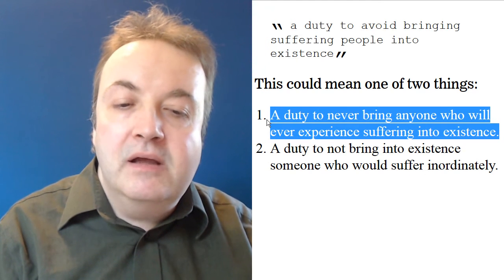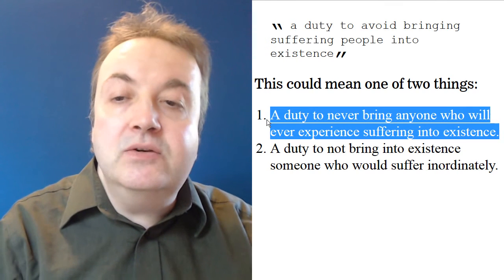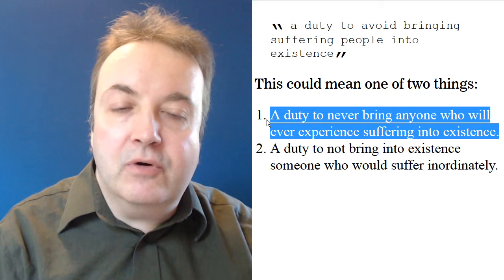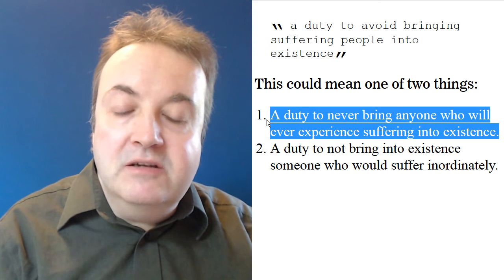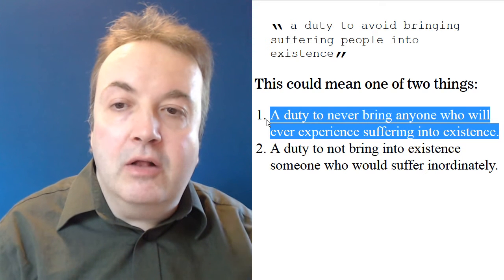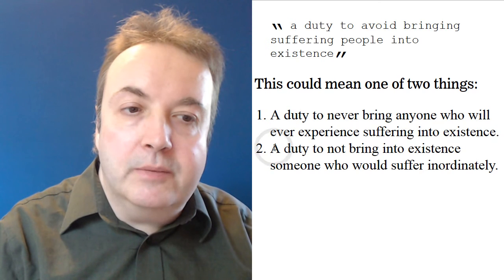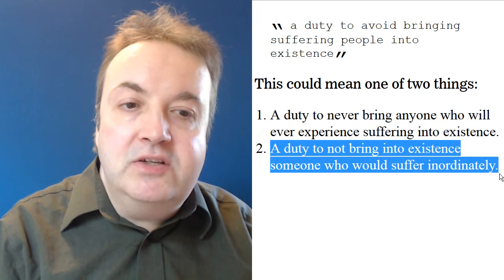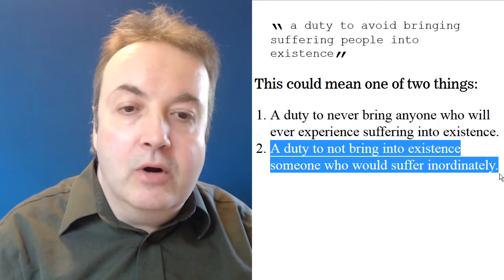He's bringing in an asymmetry that already presupposes anti-natalism and using it to support his argument for anti-natalism. That's begging the question, and it's not going to convince anyone who isn't already an anti-natalist. So let's turn to the other interpretation here: a duty to not bring into existence someone who would suffer inordinately.